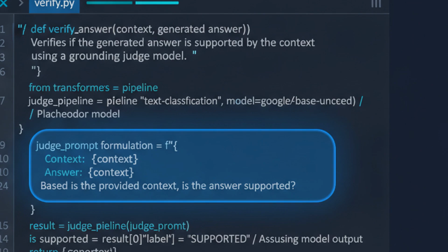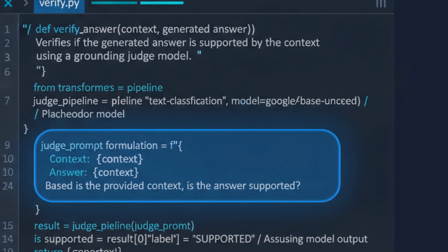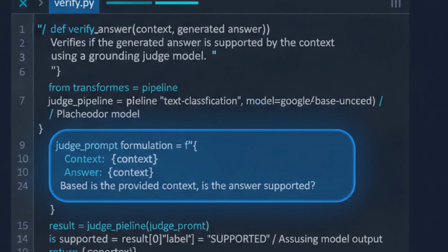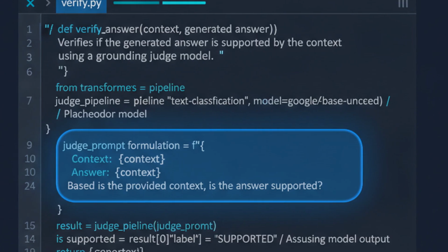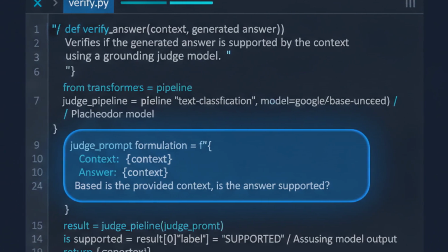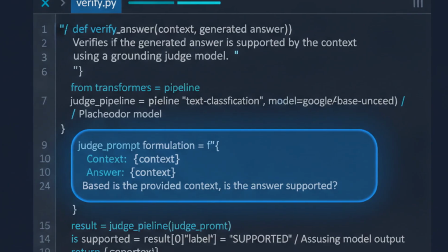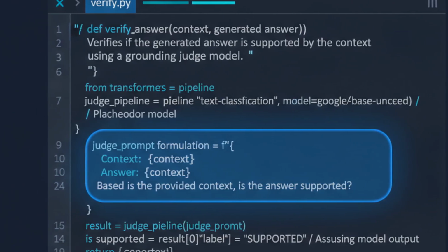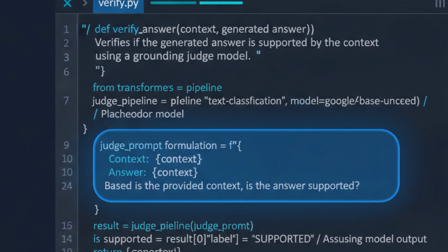Sometimes, you still need to catch hallucinations after generation. A powerful pattern is using a second model as a verifier, an LLM as a judge. You give it the source context and the generated answer and ask one question. Is every claim in this answer supported by the context? If the judge says no, you reject or retry. It's not perfect, but a fresh model with a narrow task catches mistakes the first one made.